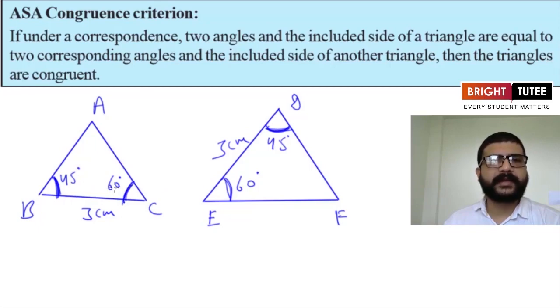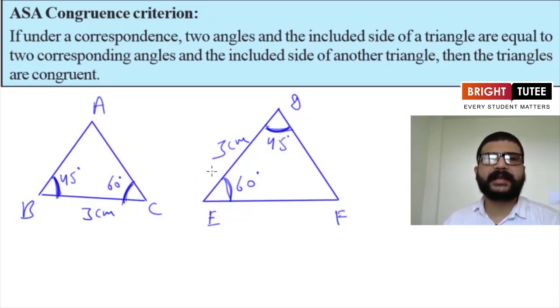So here we are having two angles of triangle ABC and included side, which is BC, correspondingly equal to two angles of triangle DEF and side included between these two angles. So it means now these two triangles are congruent. Triangle ABC is congruent to triangle DEF.